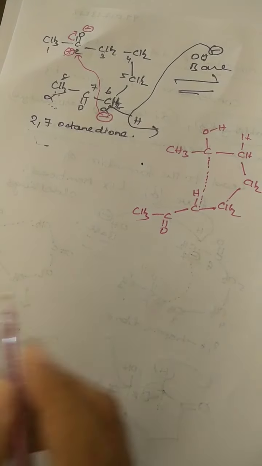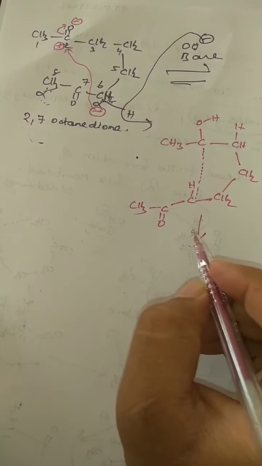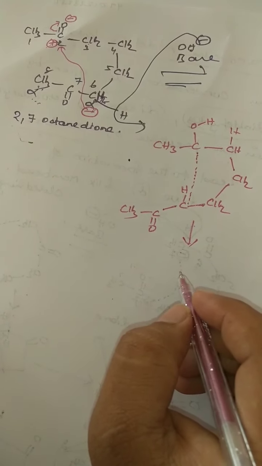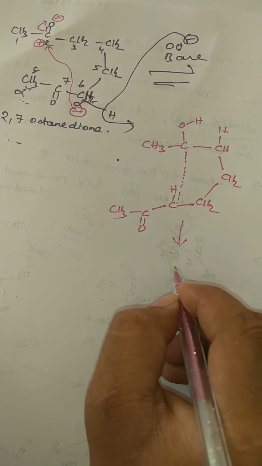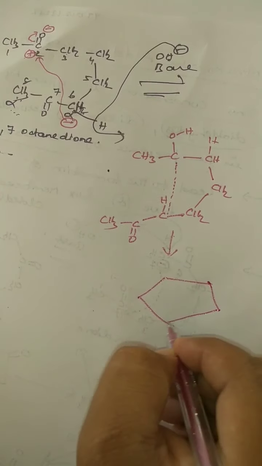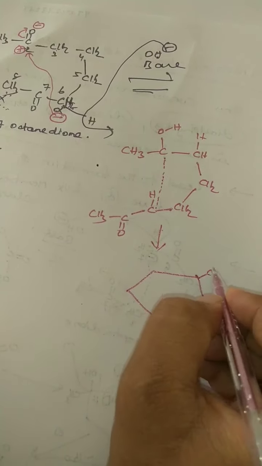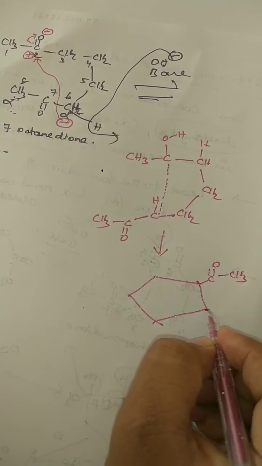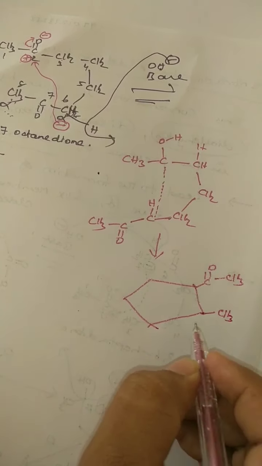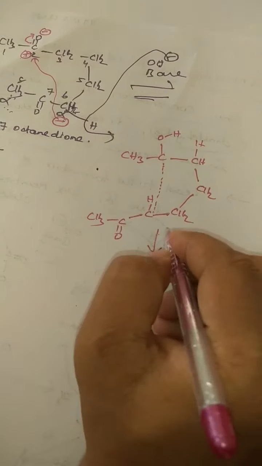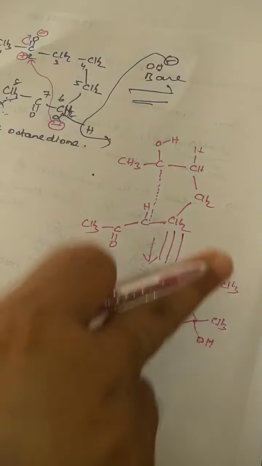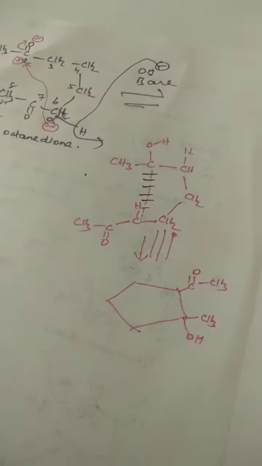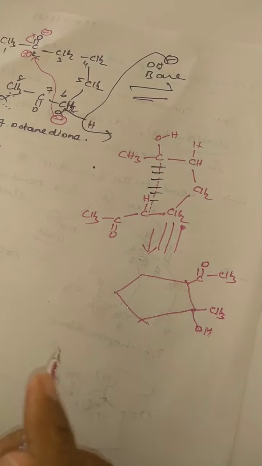Now if you write it out, you are going to get a compound of this type. Simply I am writing it in this manner. So here COCH3 aside, and on one carbon you will have CH3 and OH, like this. In ring format, a new bond is generated between these two, so that's why I got this ring.